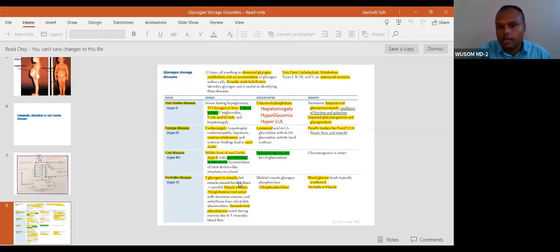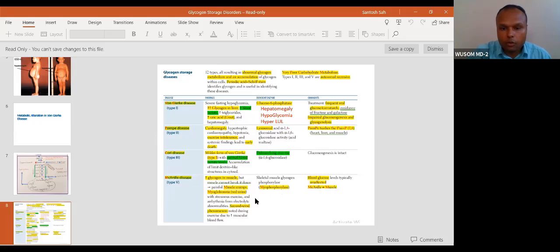Now McArdle's disease is also completely different. M for Mac and M for muscle, so you can relate it. McArdle's is associated mainly with muscle. Here skeletal muscle is involved. Which enzyme is absent? I have also told you, myophosphorylase. There are two types of phosphorylase: muscle phosphorylase and hepatic phosphorylase.